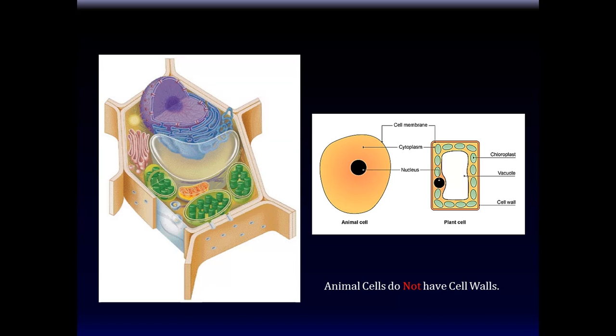So one of the distinguishing features between an animal cell and a plant cell is that animal cells do not have a cell wall. Okay, they both have cell membrane. In fact, all cells have to have cell membrane. Okay, all cells have to have cytoplasm. All cells have to have some kind of genetic material. Whether it's the nucleus or not, that's different. In eukaryotic cells, the genetic material is collected in the nucleus. In prokaryotic cells, it's not. But the key distinguishing feature between an animal cell and a plant cell is the fact that animal cells do not have a cell wall.